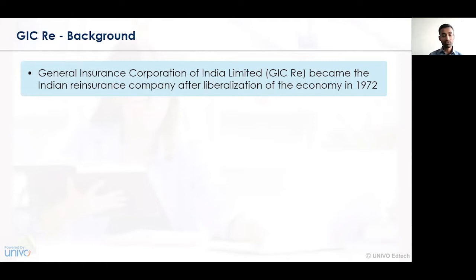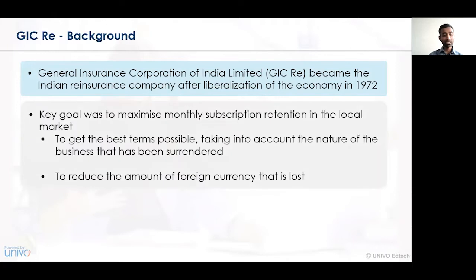GIC is one of the major participants in reinsurance contracts because it undertakes transactions only in terms of reinsurance contracts. The key goal of GIC was to maximize monthly subscription and retention in the local market.